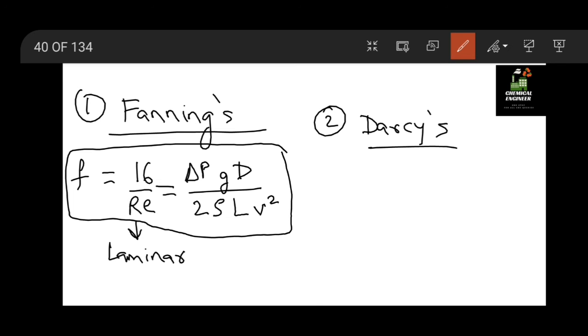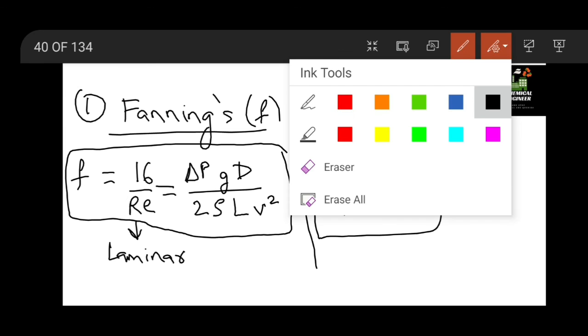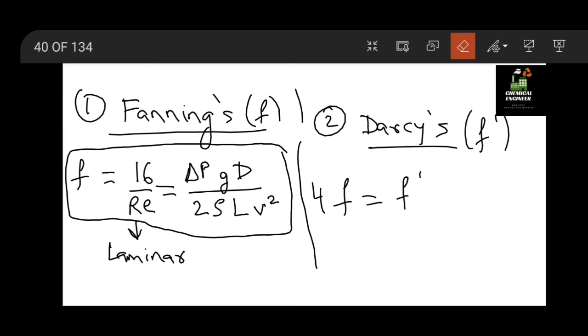Similarly, for Darcy's friction factor, the relation between Darcy's friction factor and Fanning's friction factor is a factor of 4. Fanning's friction factor is F, but Darcy's friction factor is F dash, as we generally show it. So Darcy's friction factor is 4 times Fanning's friction factor. That is the relation between both of them.